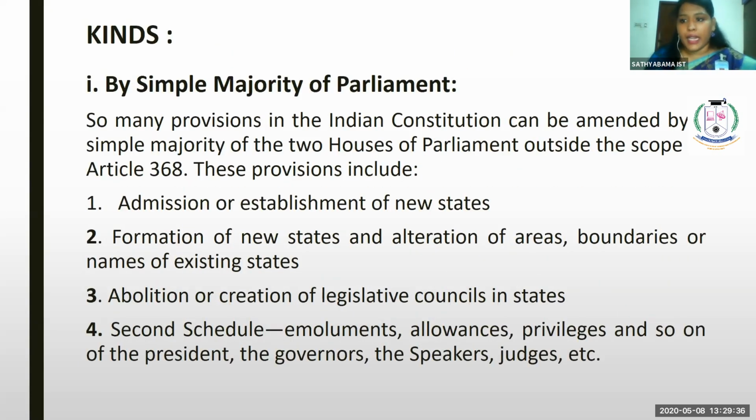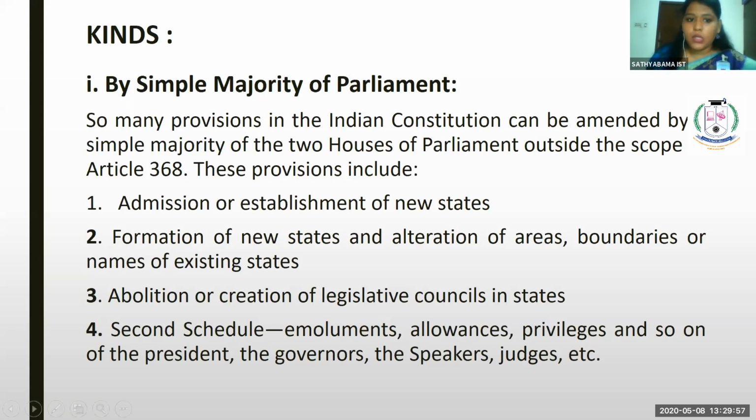Let us see the kinds of amendments. The first kind is by simple majority of parliament. Many provisions in the Indian constitution can be amended by simple majority of the two houses of parliament, outside the scope of Article 368.